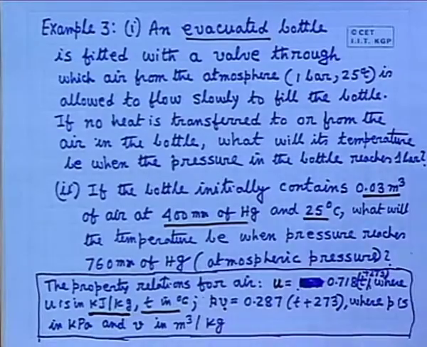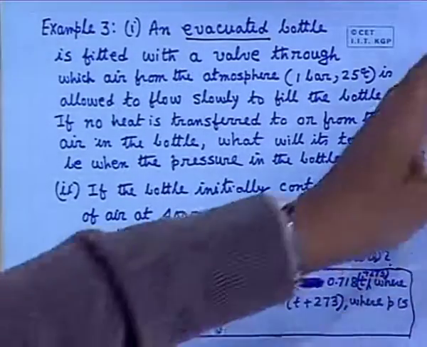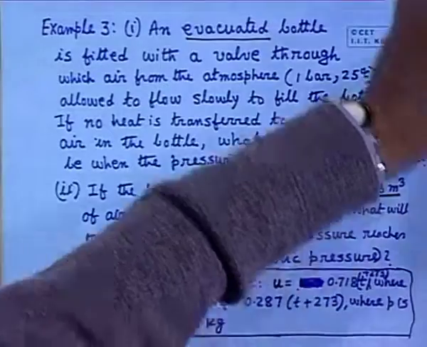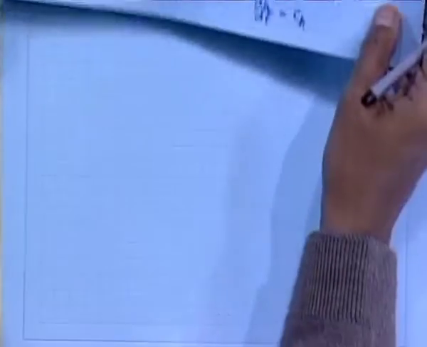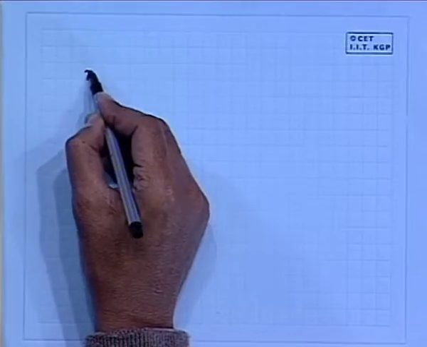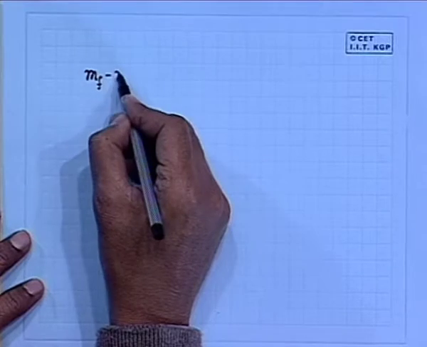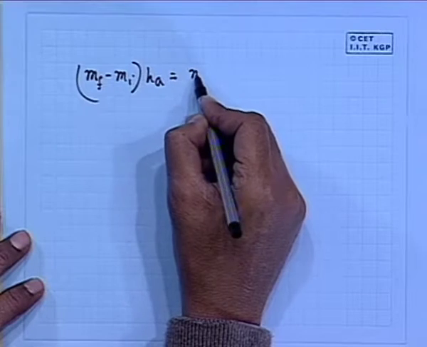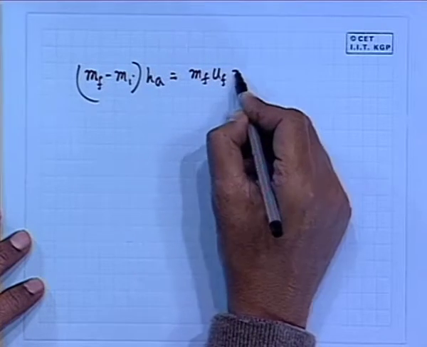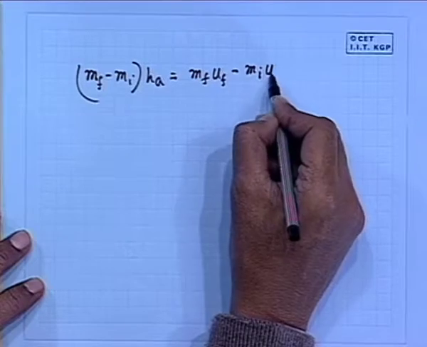Please write it. So how to solve this problem? Just apply this equation. What is the equation? T is equal to 144 degree. You have written it? This equation now we will be solving. That means I write this equation: MF minus MI into HA is equal to MF UF minus MI UI. What is MI?